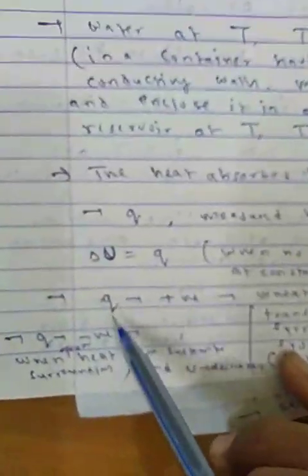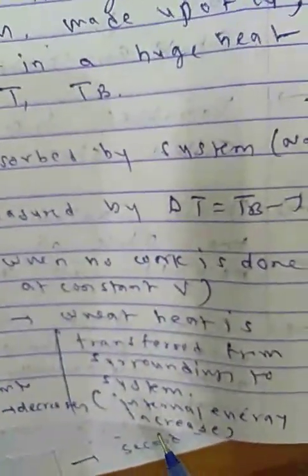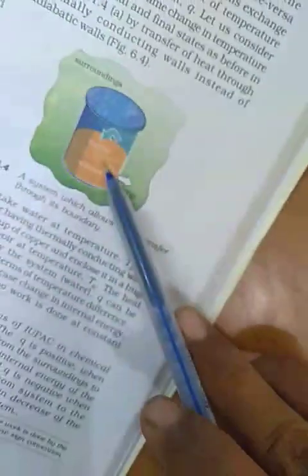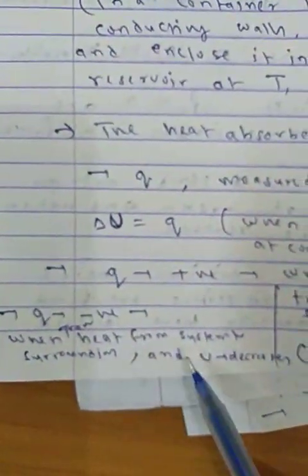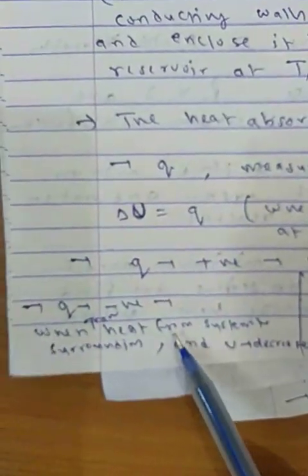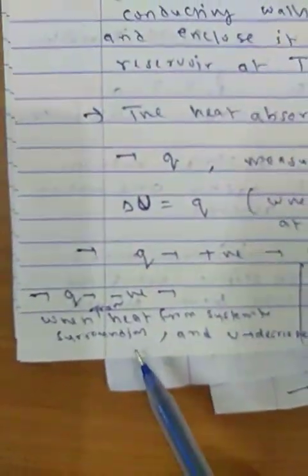Now very important again in numericals, like work, Q is positive when heat is transferred from surroundings to system. At that time Q is positive, meaning endothermic, and internal energy increases. Now again, Q is negative when heat is transferred from system to surroundings.